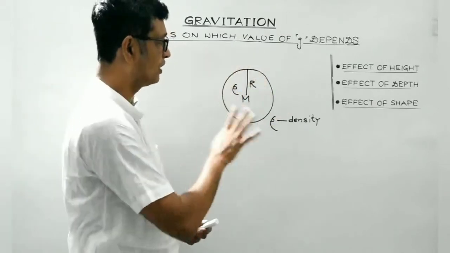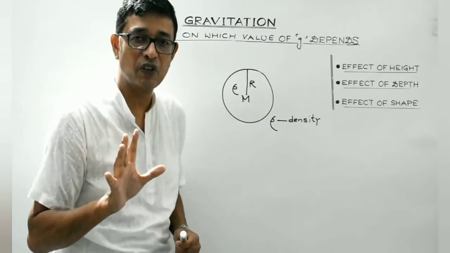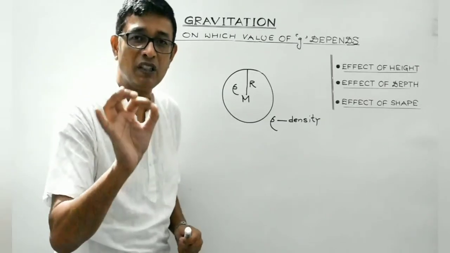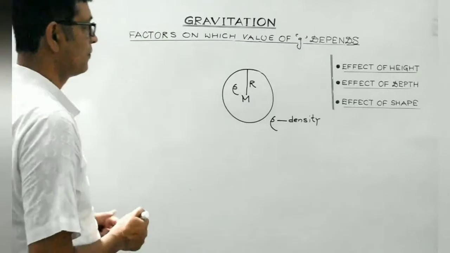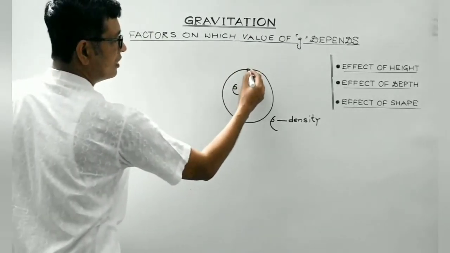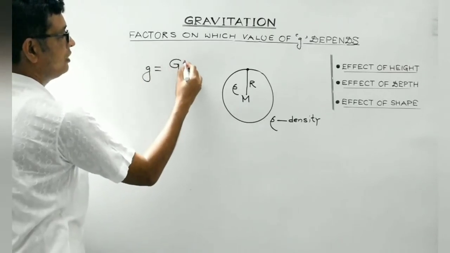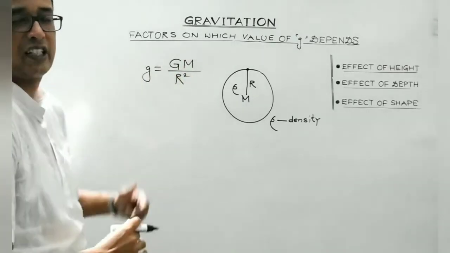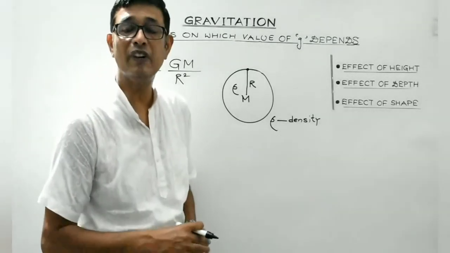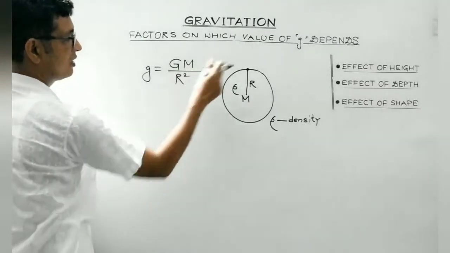M is the mass of the Earth, R is the radius. And what more approximation have we assumed? We have assumed the Earth to be a perfect sphere of radius r. So at any point on the Earth's surface, the value of small g is found to be GM divided by r square. This is the expression which we have obtained for the value of acceleration due to gravity at any point on the Earth's surface. R is the radius.